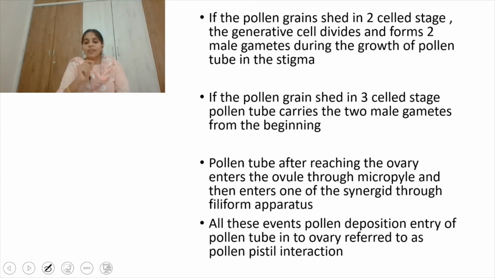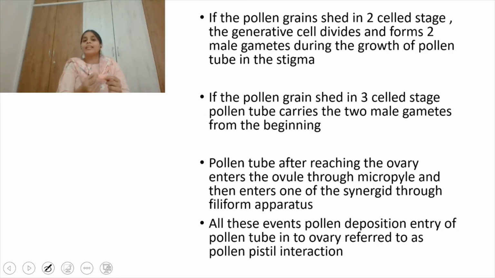So all these events: pollen deposition, entry of pollen tubes. The pollen has fallen on the stigma. The stigma and style, the pistil, identifies whether it is a compatible or incompatible pollen grain. If it's a compatible pollen grain, germination takes place. The pollen tube moves through the stigma and style and reaches the ovary.